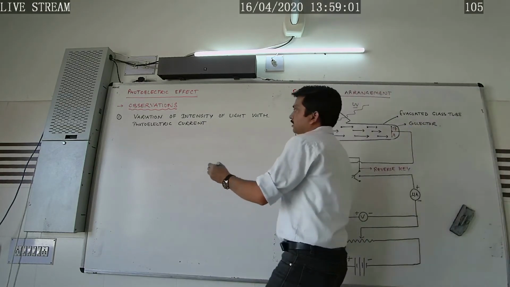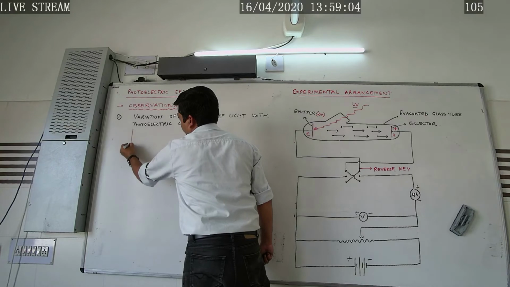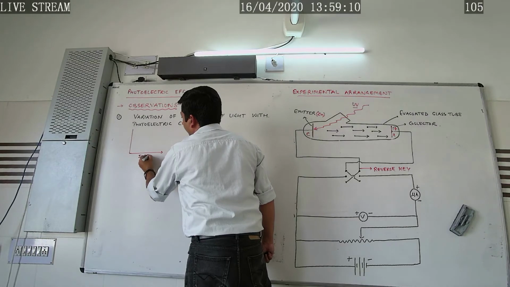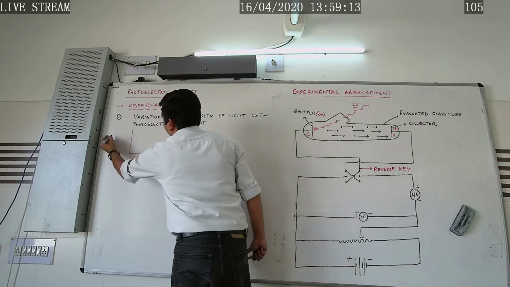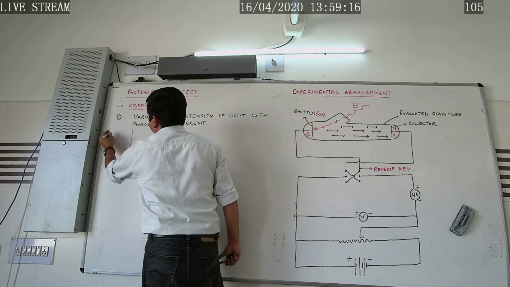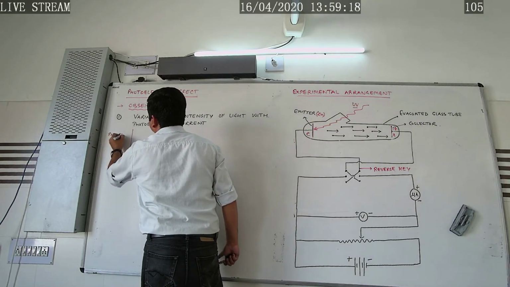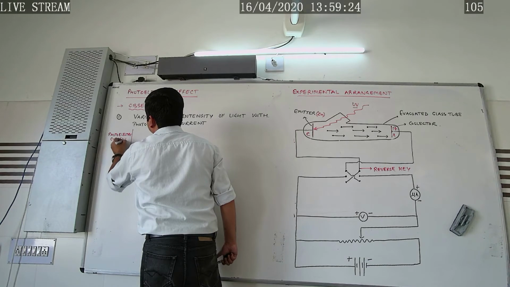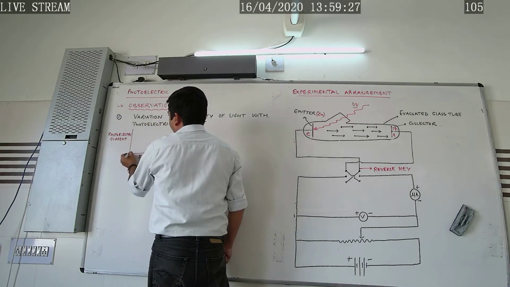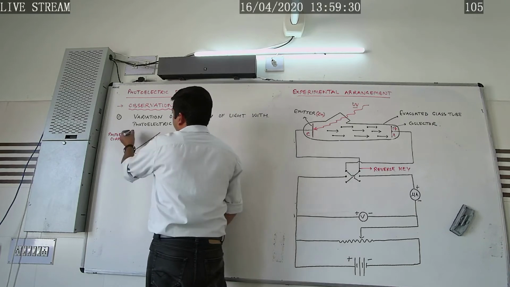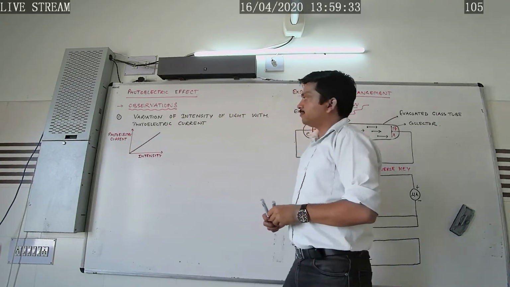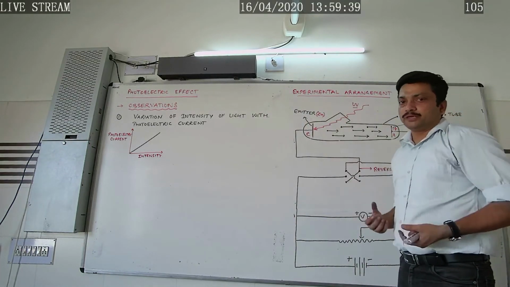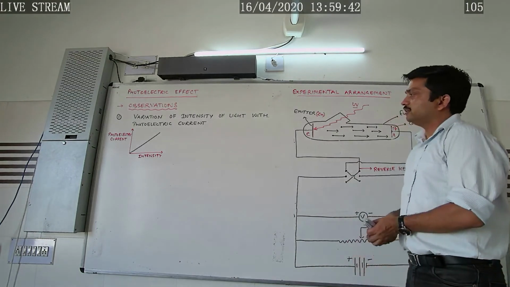So here, if we plot the graph between intensity and photoelectric current, then what happens? The graph is found to be like this. That is, the photoelectric current is found to be directly proportional to the intensity of the incident radiation. The greater the intensity, the greater the number of photoelectrons ejected from the metal surface.